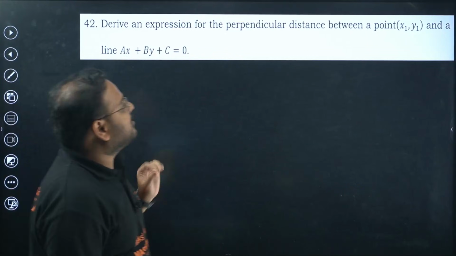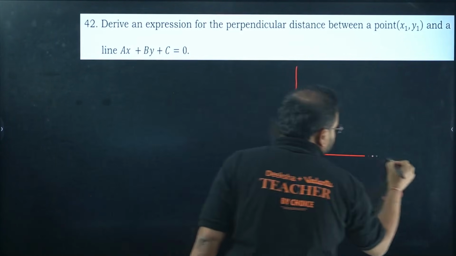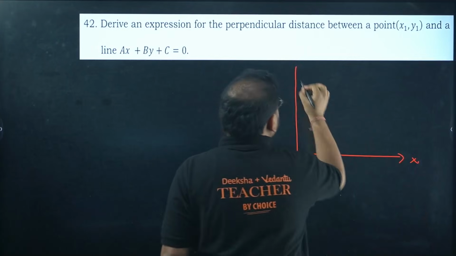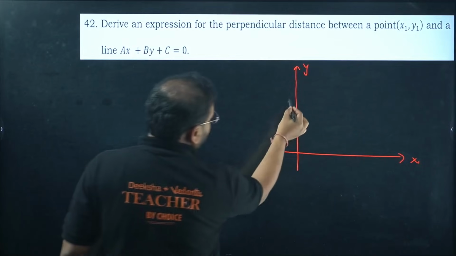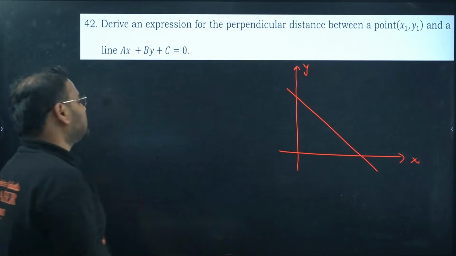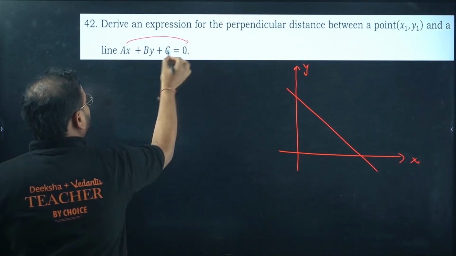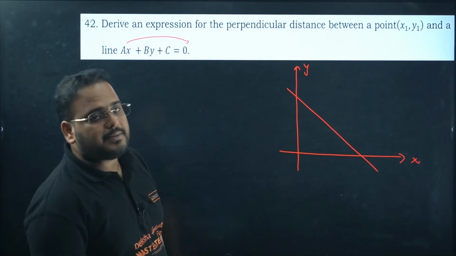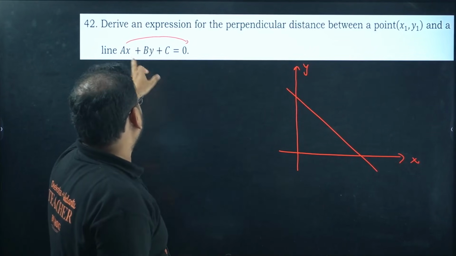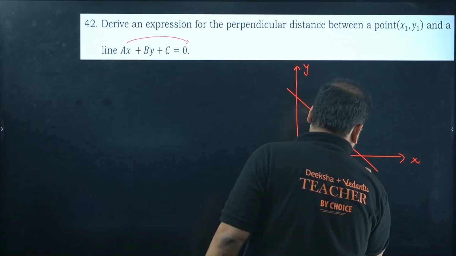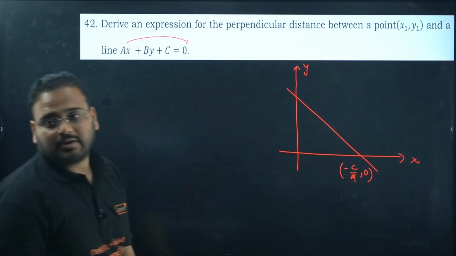Derive the expression for the perpendicular distance between the point and the line. Okay. This is your x-axis, y-axis. A line is this. What is the coordinate of your x-intercept? Check this out. X-intercept means on x-axis, means y value is 0. Y is 0. So move this over that side. You'll get ax as minus c, so x is minus c by a. Correct, no? Minus c by a, comma 0. This is your first one.